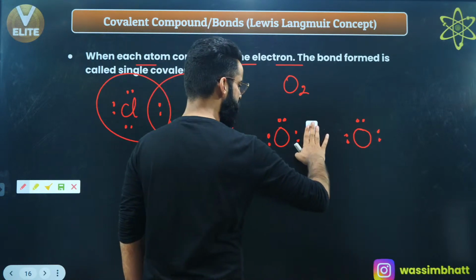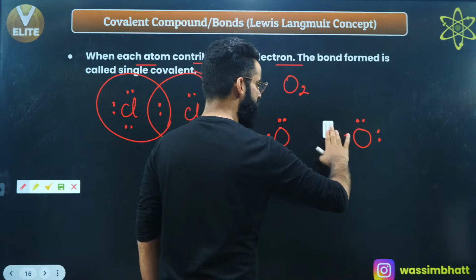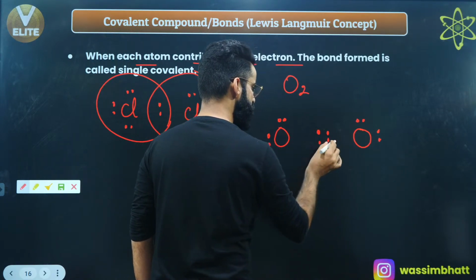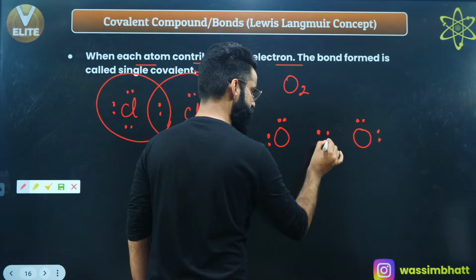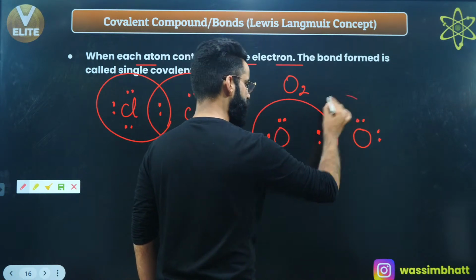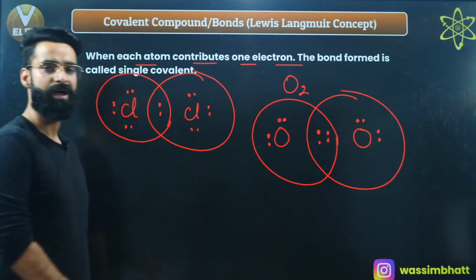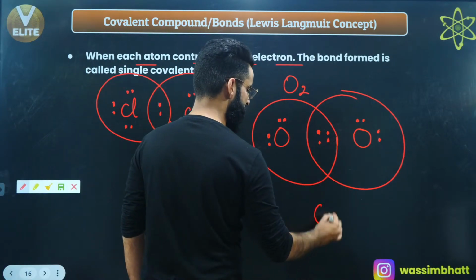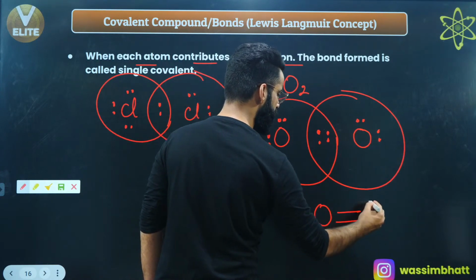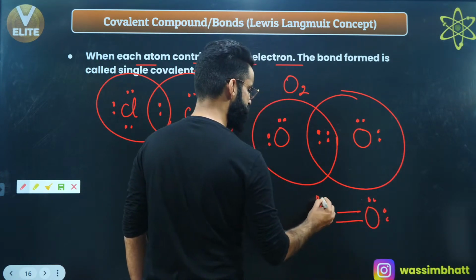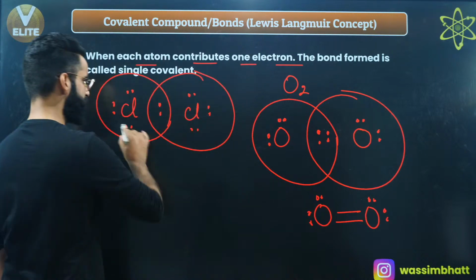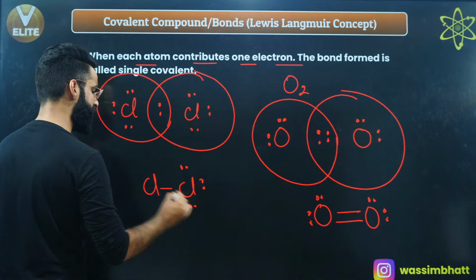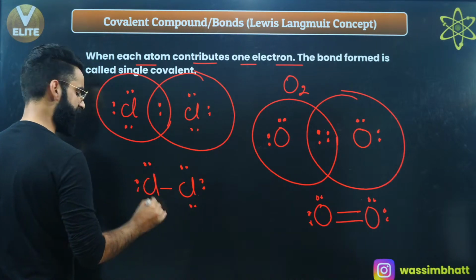So what is going to happen? This oxygen is going to contribute 2 electrons and the other one is also going to contribute 2 electrons, so that these two electron pairs are shared by both these atoms. When each atom contributes 2 electrons, the bond formed is what we call a double bond. So you can represent it like this as well: O double bond O, 2 lone pairs on this oxygen, similarly 2 lone pairs on this oxygen. This was Cl single bond Cl, 3 lone pairs on this chlorine, and similarly 3 lone pairs on this chlorine as well, right?